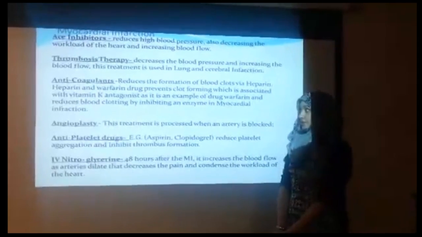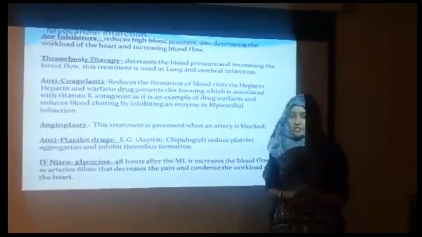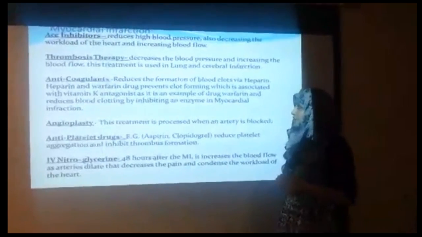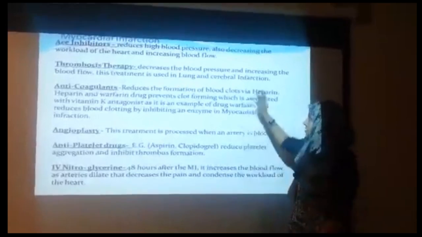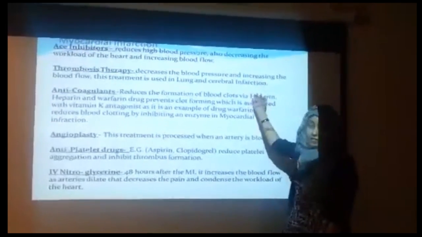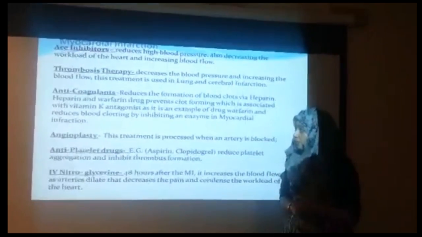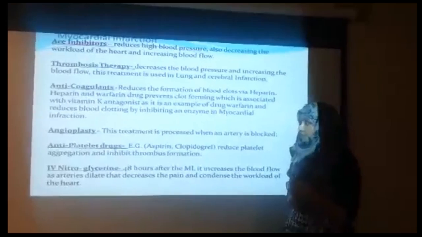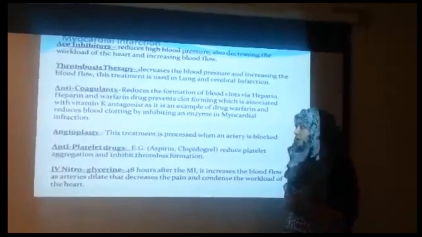Myocardial infarction treatment: ACE inhibitors are given to patients within 24 hours after the myocardial infarction has occurred. They reduce the high blood pressure, also decreasing the workload of the heart and increasing the blood flow. Thrombosis therapy decreases the blood pressure and increases the blood flow. Also, it is used in lung and cerebral infarction. Anticoagulants reduce the formation of blood clots by helping reduce the blood clotting by inhibiting an enzyme in myocardial infarction.